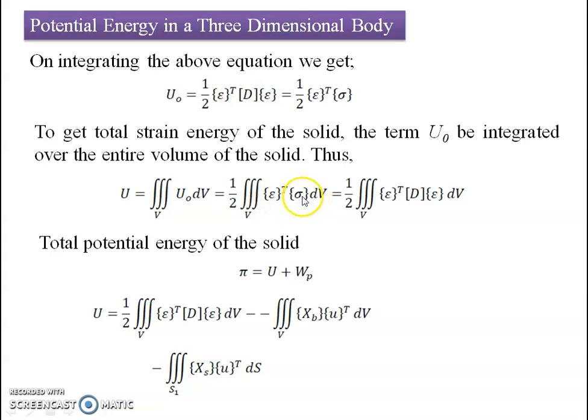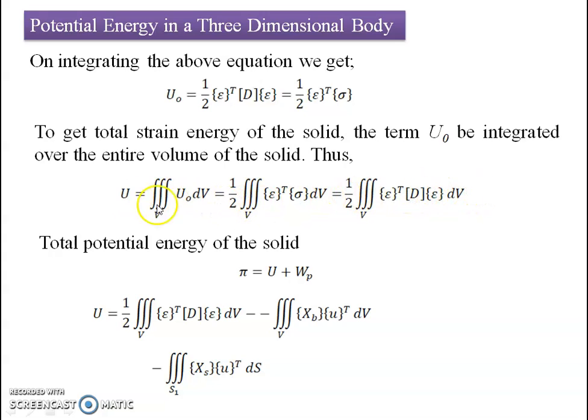We can say this is the total strain energy over the entire volume for a three-dimensional body. We can rewrite this equation in terms of strains only: the transpose of the strain tensor multiplied by the constants D multiplied by the strain tensor, dV.